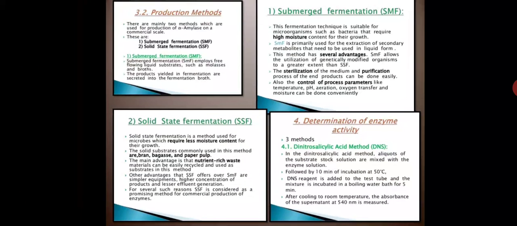Okay, so this is all about the enzyme amylase. What we have discussed: general introduction about the enzymes, general introduction about the amylase, the production method of amylase, which consists of 4 steps. The first one is selection of microorganisms, selection of raw material, fermentation process, which is carried out by using submerged fermentation with the help of solid state substrates. Okay, so with the help of this solid state substrate, and the last one was recovery or downstream processing.